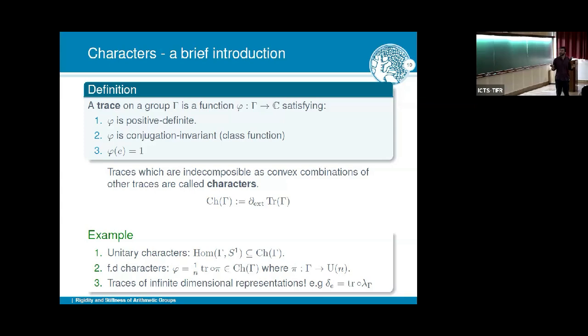I'm not going to explain now because I'd need to go into functional analysis, but maybe the most important example is that if you take the regular representation of any group, there is a coherent way to take a trace, even though it's infinite dimensional, and this will actually give you the Dirac function of the identity. For finite groups, you probably know this, that the Dirac character corresponds to the regular representation in the Frobenius sense. Anyways, this is character theory.